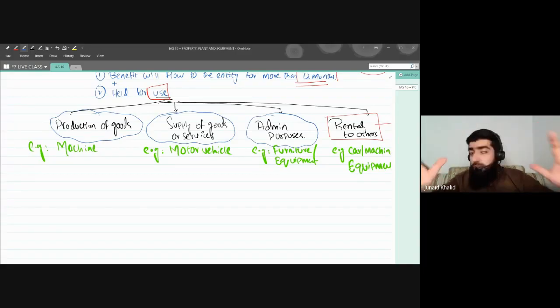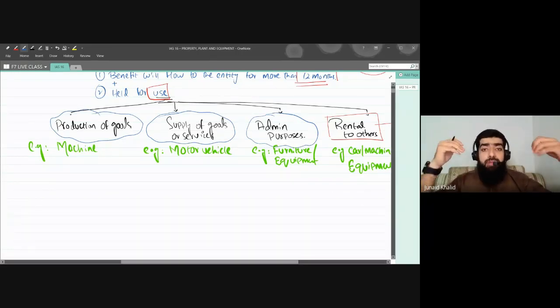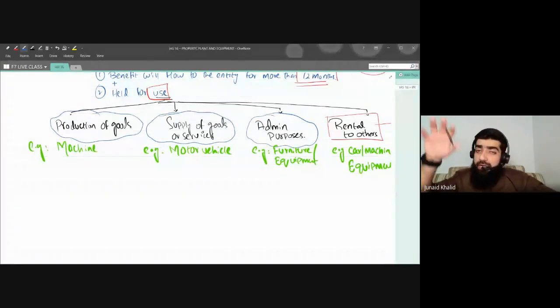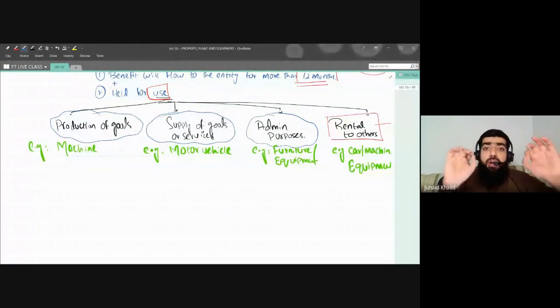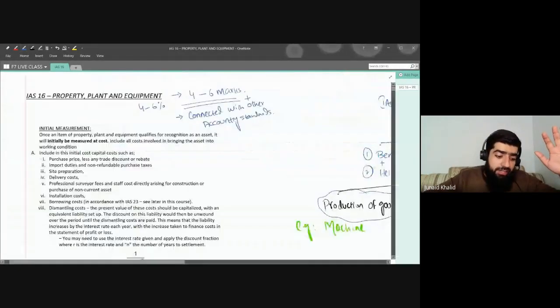But now listen to me very carefully. I do have a building, but this time the building I will be renting out. I have rented out that building to someone else, to some tenant. Now IAS 16 states that this building will not be classified as property, plant, and equipment, and the rules that are given in IAS 16